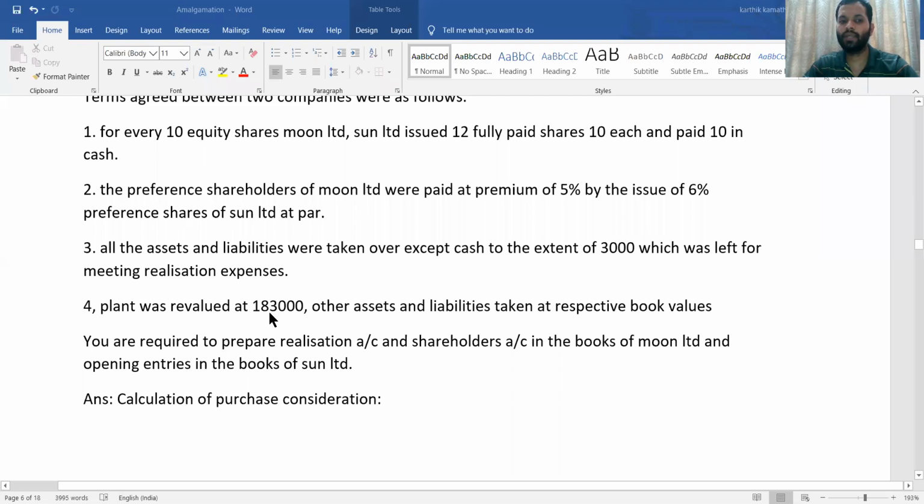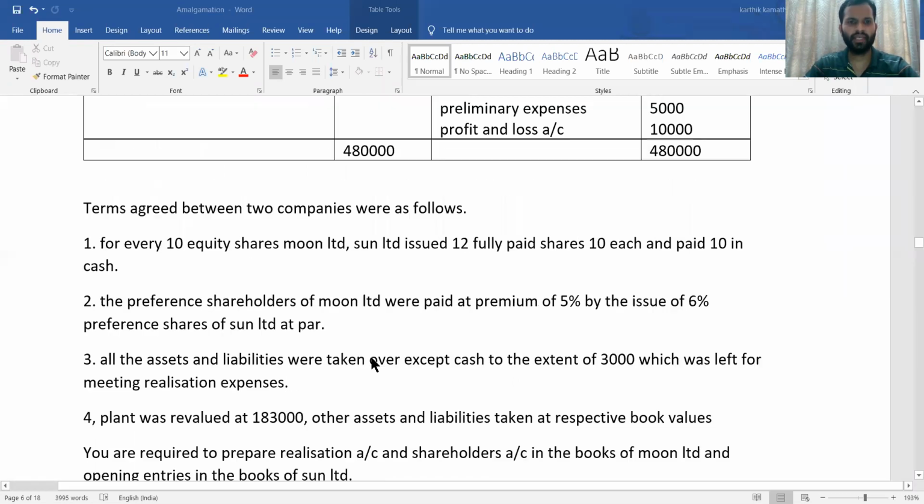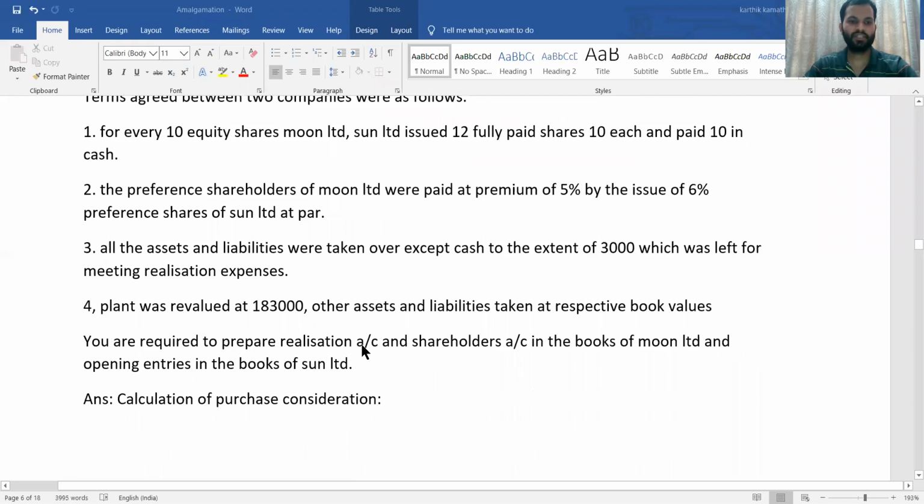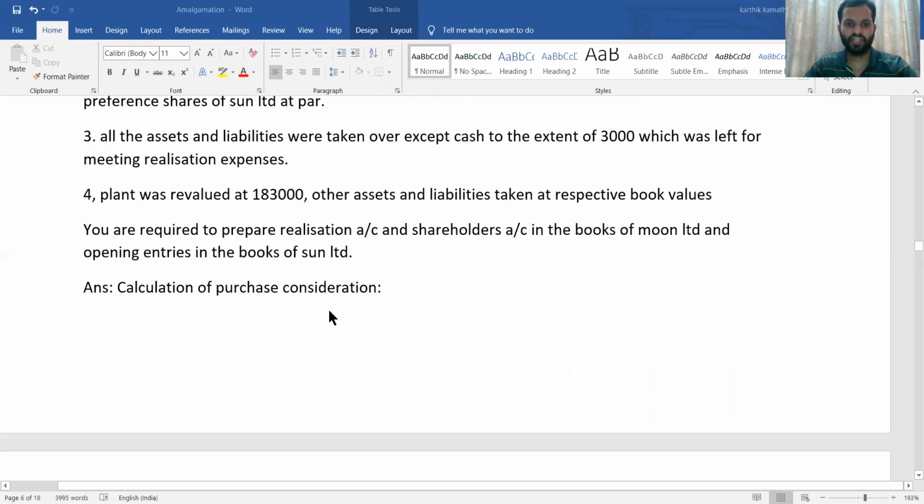Plant was revalued at 1,83,000 and other assets and liabilities were taken over at respective book values. You are required to prepare the realization account and shareholders account in the books of Moon Limited, and the opening entry in the books of Sun Limited. So basically you need to prepare ledger accounts in the books of the selling company and journal entries in the books of the purchasing company. First thing you need to do is the calculation of purchase consideration. So the first working note is the calculation of purchase consideration.